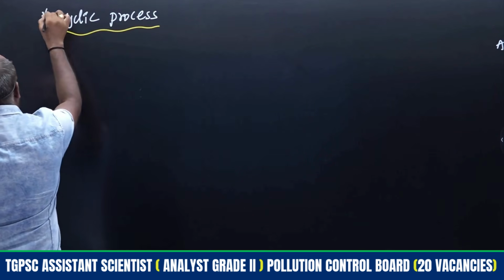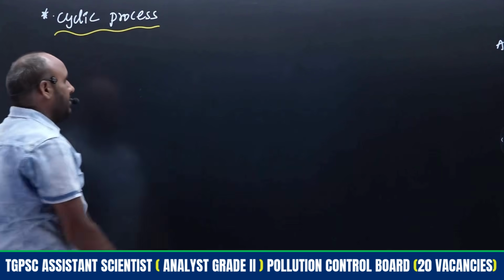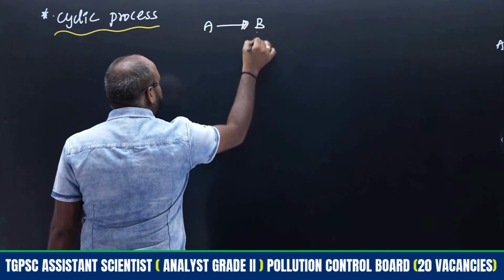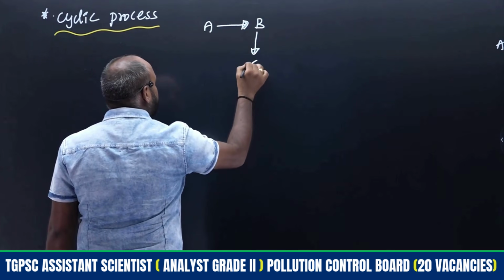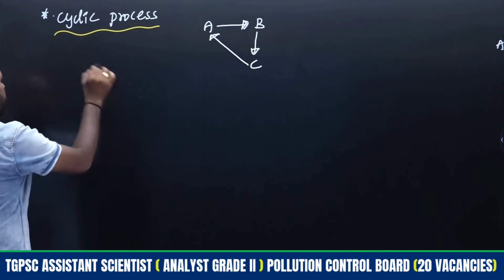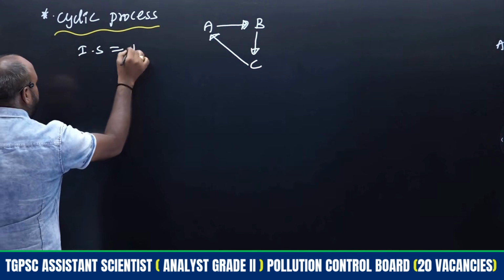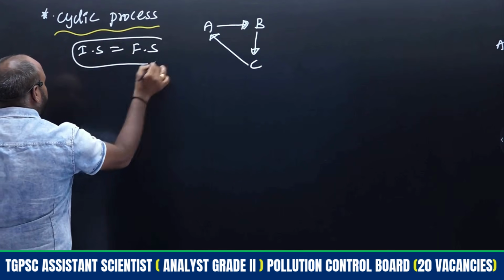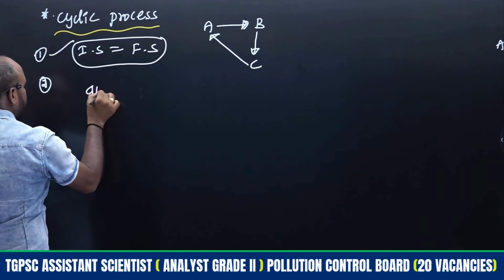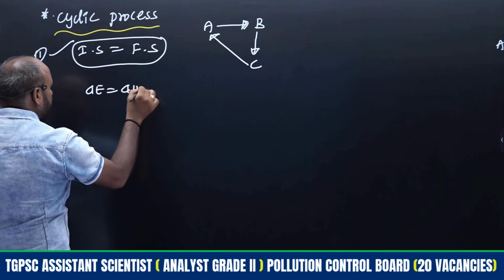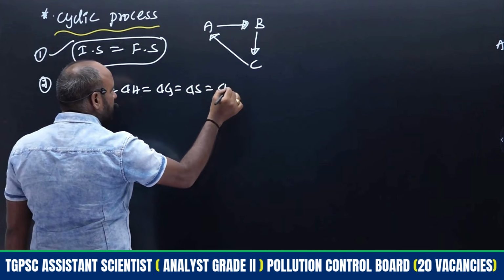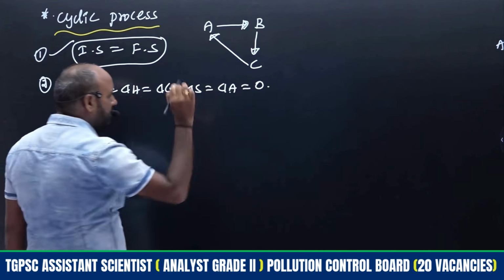We already discussed that cyclic process means any process is carried out in a cyclic manner. System A is converted to system B, system B is converted to system C, then system C is converted again to system A. Here initial states are equal to final states. This is one condition for a cyclic process, right? And the second condition: the change of internal energy, change of enthalpy, change of Gibbs free energy, change of entropy, change of Helmholtz energy function, all of these will be equal to 0.